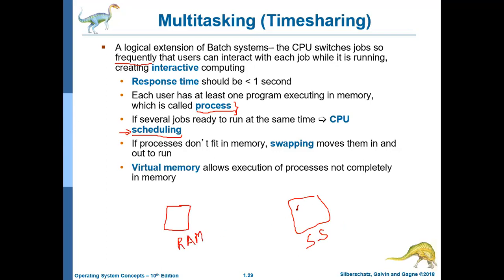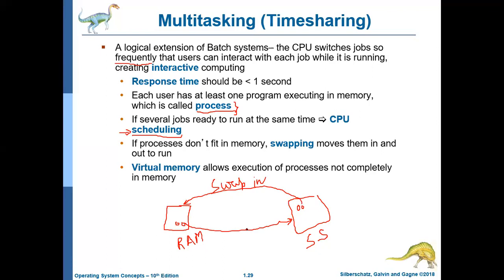You are loading some contents from the secondary storage to RAM. It is called swap in. When some contents are not used in the RAM, you are removing them and putting them in the secondary storage. It will be called swap out. So there will be two different processes, swap in and swap out.